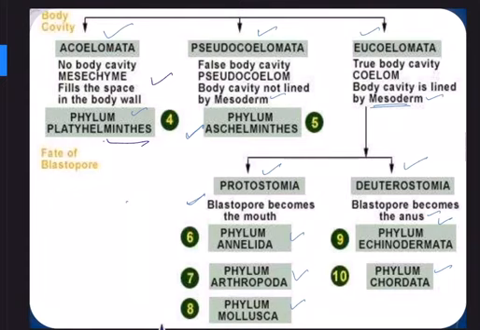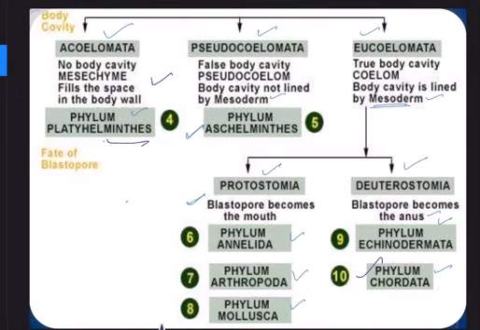Animals having notochord are called chordates. Look at that, number 10, phylum Chordata. Example, our own, we are all chordates, humans. And those animals which do not have this rod-like structure on the dorsal side, we call non-chordates.